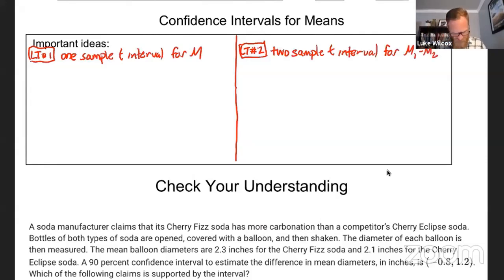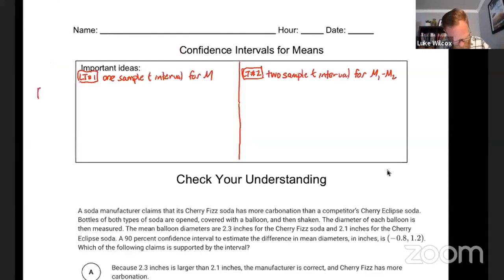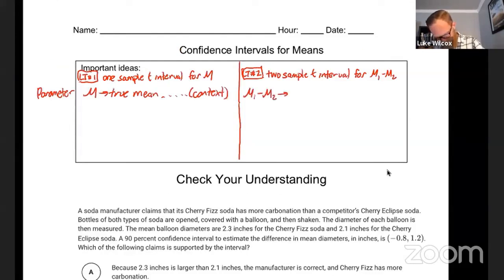Now, the way I'd like to organize this table, let's start by identifying the parameter for each one of these confidence intervals. For a 1 sample, it's just going to be 1 mean here, mu, which is going to be the true mean of something, right? Like some sort of context. Whereas the 2 sample, the parameter we're trying to estimate is mu1 minus mu2, which is the true difference of means, and then some sort of context.